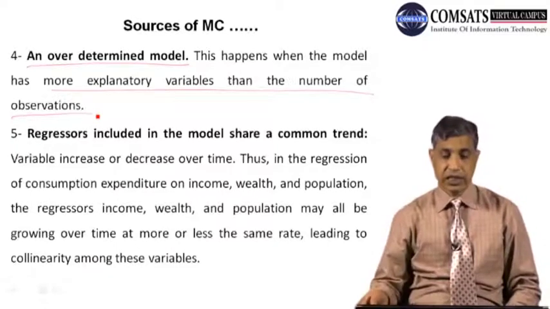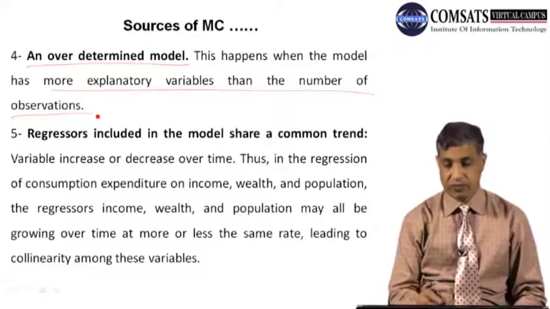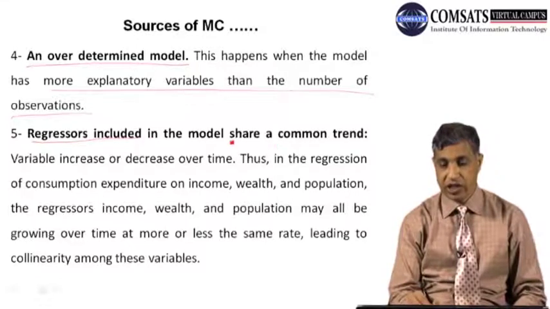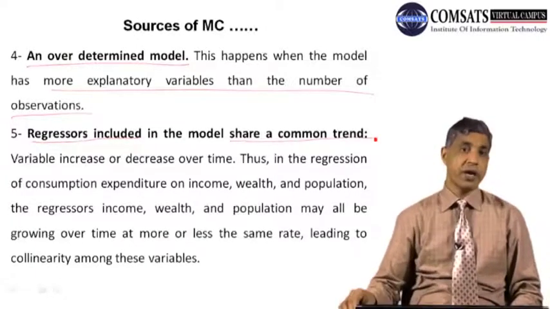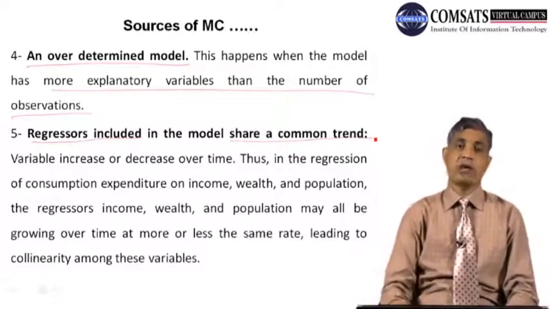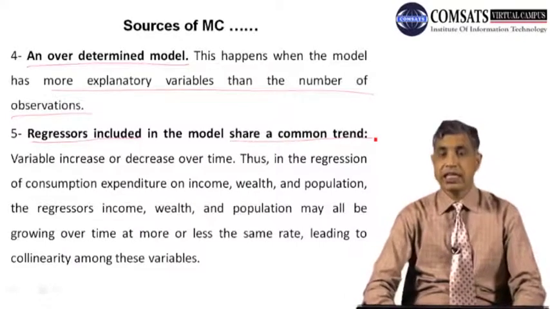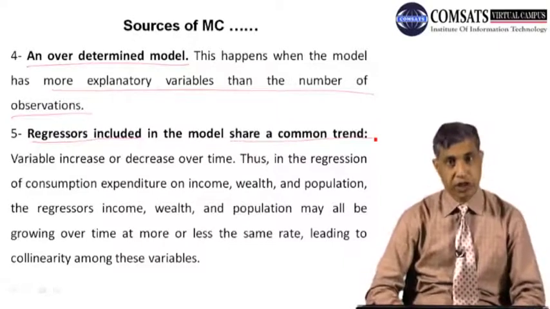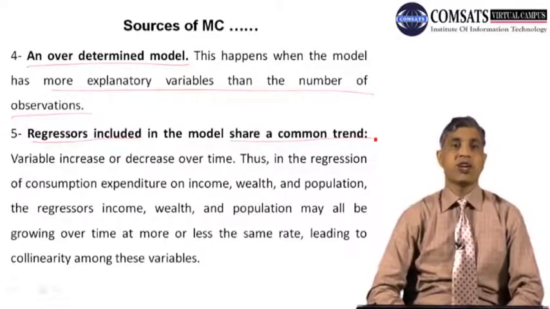The fifth reason for multicollinearity is that the regressors you have included in the model share a common trend. Many of the variables have a similar trend over time. For example, if I say that taxes in Pakistan are increasing as our GDP is increasing, no need to worry about that.